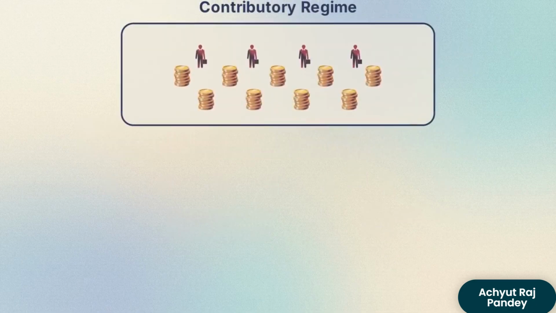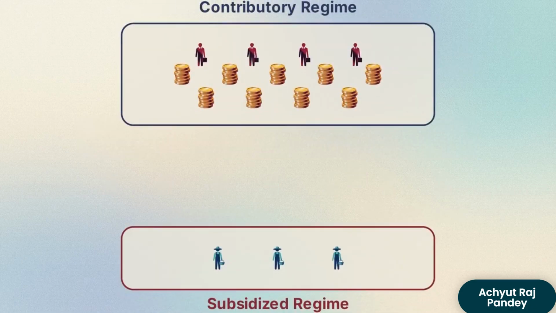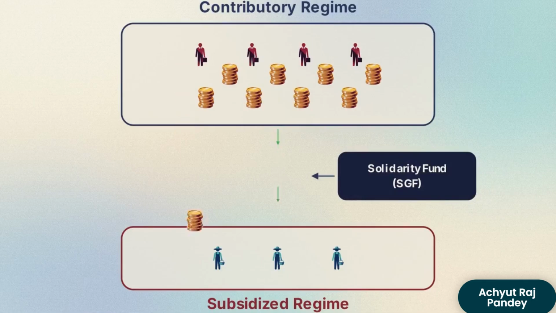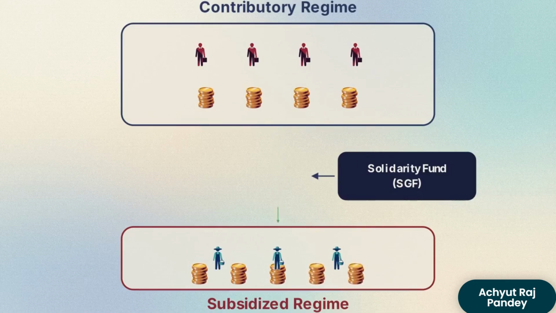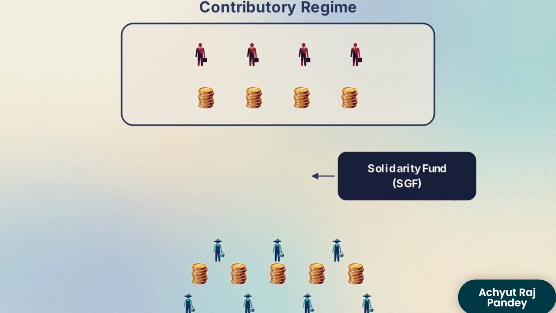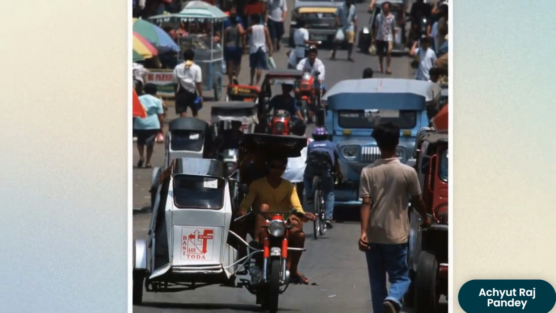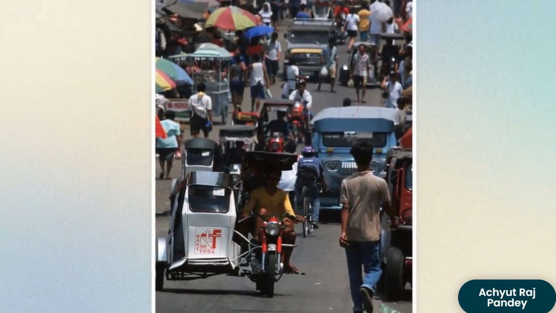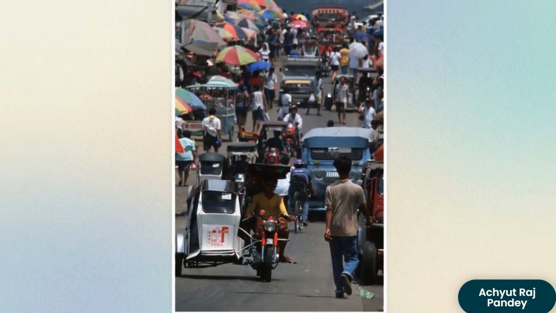Colombia forced equity through a structural mechanism, the Solidarity and Guarantees Fund. The law mandates a specific percentage of premiums from the formal contributory regime flows downward into a separate pool. This explicit cross-subsidization mathematically forces the wealthy to fund the subsidized regime. The Philippines exposes the critical vulnerability of the middle tier, the voluntary regime built for informal workers.